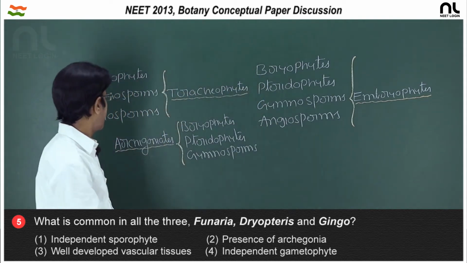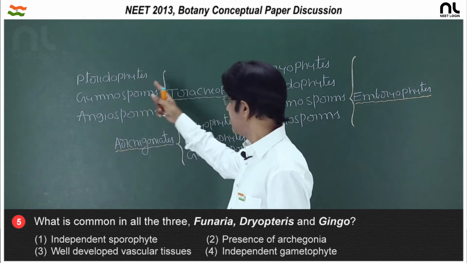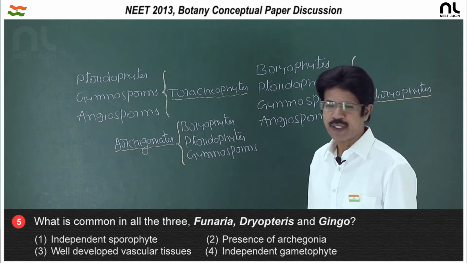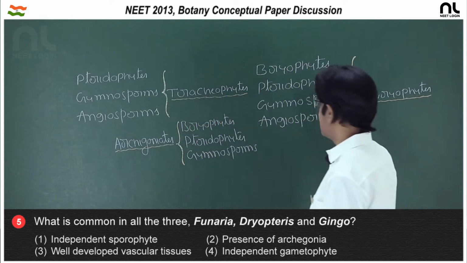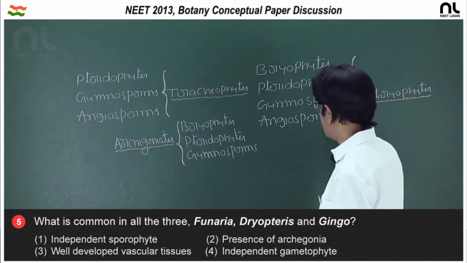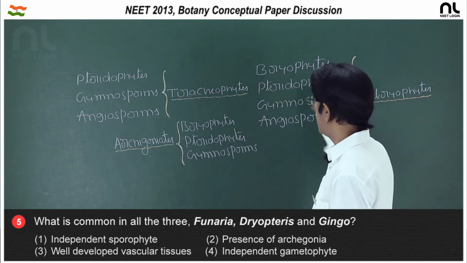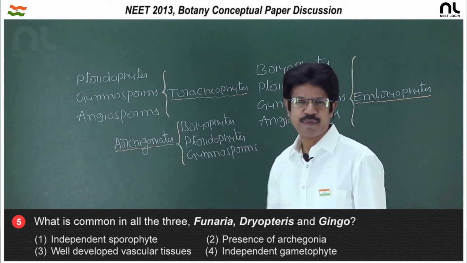In the case of tracheophytes, pteridophyte, gymnosperm and angiosperm have xylem and phloem. So all tracheophytes are embryophytes, but all embryophytes are not tracheophytes, because bryophytes are embryophytes without xylem and phloem.